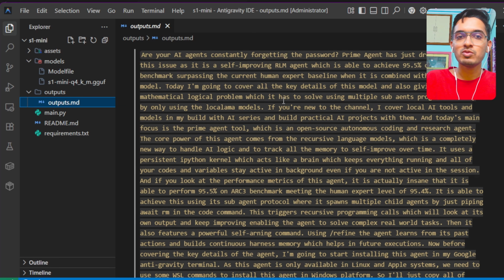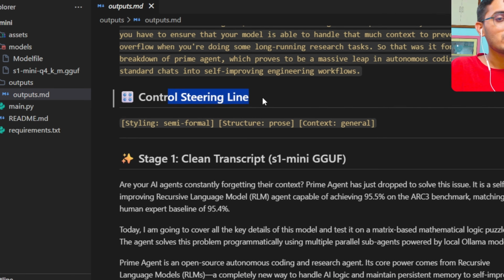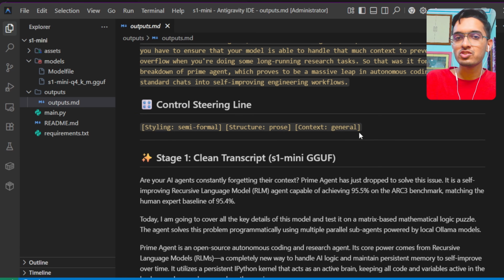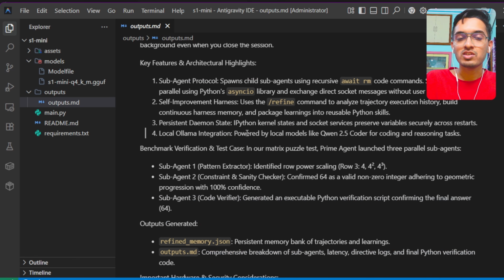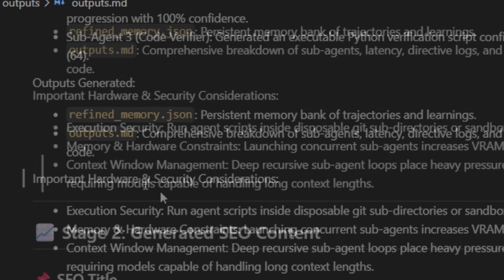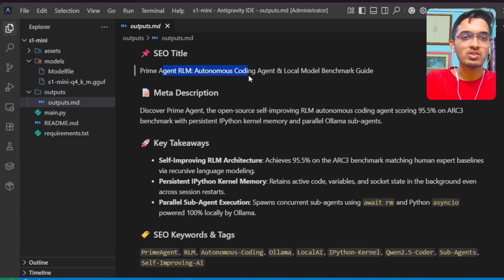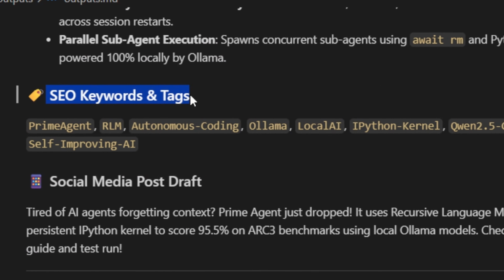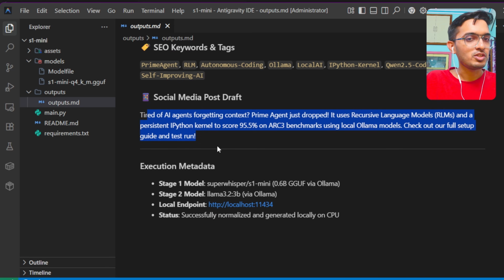So first this has given me the raw input that I had given, and the control steering line that I wanted a semi-formal tone, prose output, and a general context. And then it's a stage 1 transcript, which is entirely optimized and formatted in different paragraphs and bullet points. And finally, the generated SEO content with the title, meta description, key takeaways from the tutorial, then SEO optimized keywords and tags, and a social media post draft that we can directly use on Twitter or Instagram.